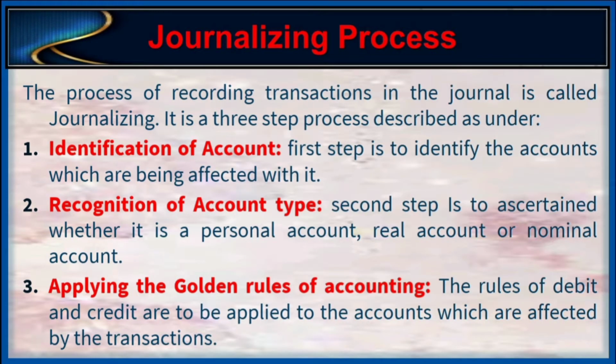Generalizing process. The process of recording transactions in the journal is called generalizing. It is a three-step process described as under. Number 1, identification of account. First step is to identify the accounts which are being affected. Number 2, recognition of account type. Second step is to ascertain whether it is a personal account, real account, or nominal account. Number 3, applying the golden rules of accounting. The rules of debit and credit are to be applied to the accounts which are affected by the transaction.